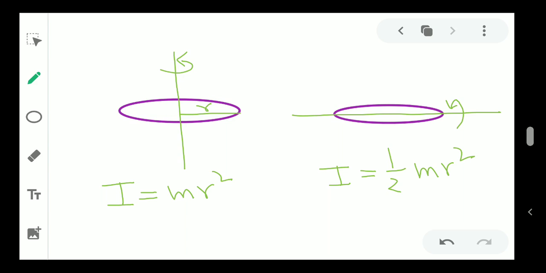Now the question is, wow, that means it changes. Yes, it changes, it depends on the axis. So for the same object you will have different formulas. But there are two very interesting theorems which can easily find either of these. If you remember this, you can easily find this one. So there are some formulas and we will be discussing mainly those.